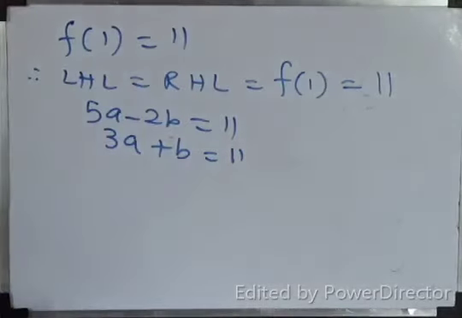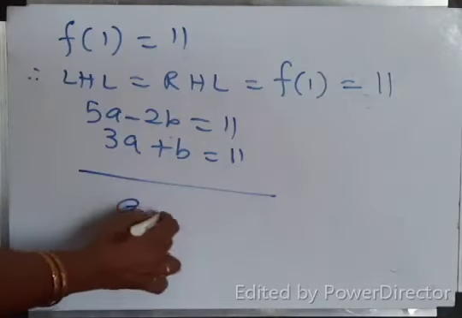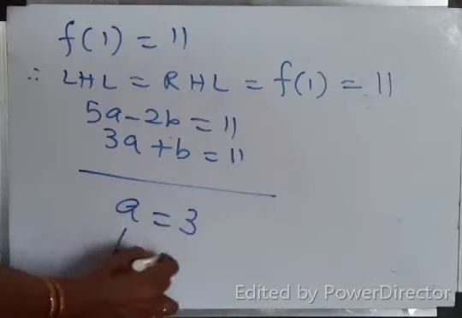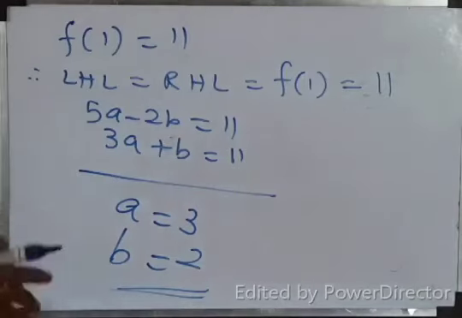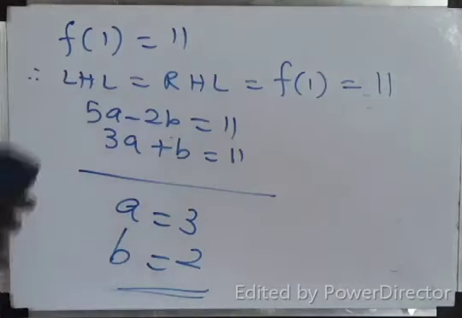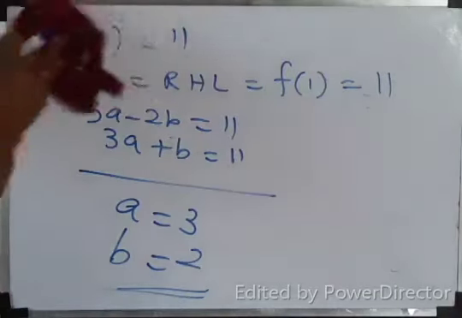You understand, class? 3a plus b equal to 11. 5a minus 2b equal to 11. If you solve the simultaneous linear equations, you will get a equal to 3, b equal to 2. That's all. A equal to 3, b equal to 2. Do you understand? Actually, when compared to type 1, type 2 is very simple. Yes? Yes.